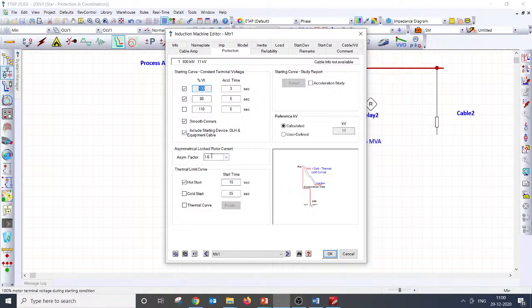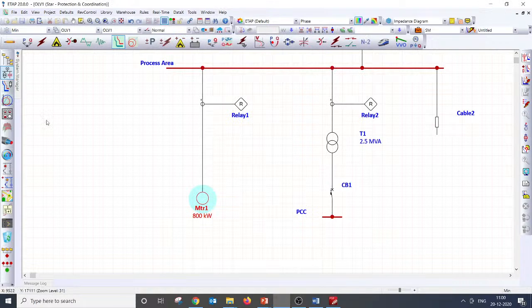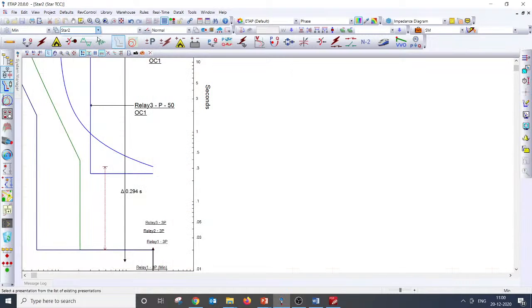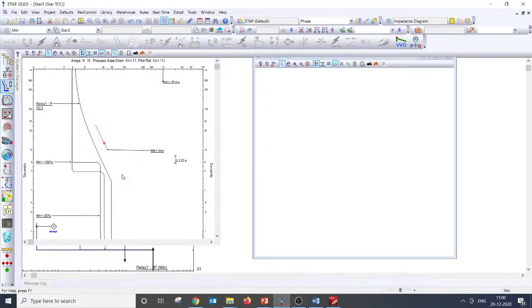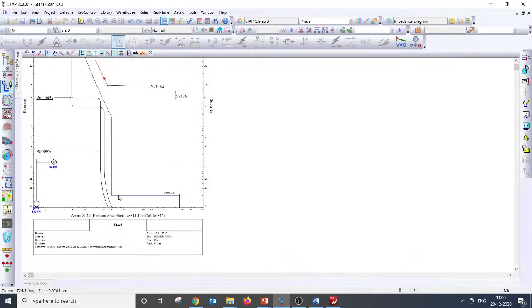The asymmetrical factor you are talking about basically dictates the instantaneous setting, not really the 51 setting. That's not going to dictate anything on 51. It's dictating only the setting of 50, that is the instantaneous setting. I can just go to the graph and show you. Yes, this is fine.